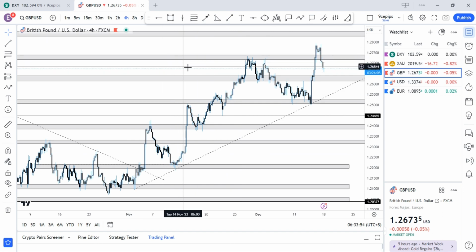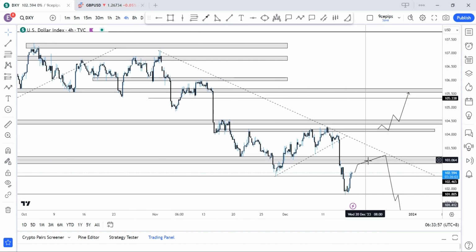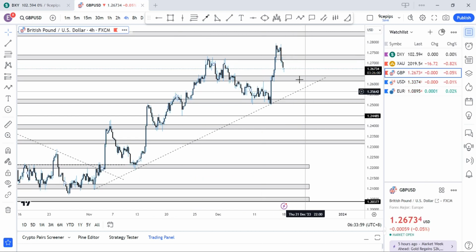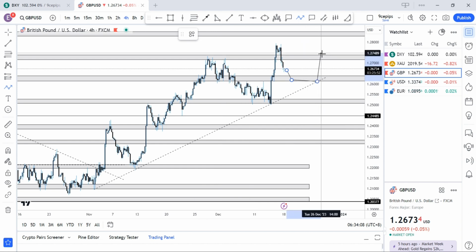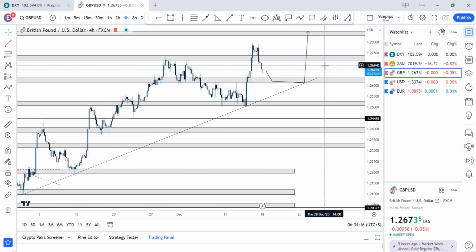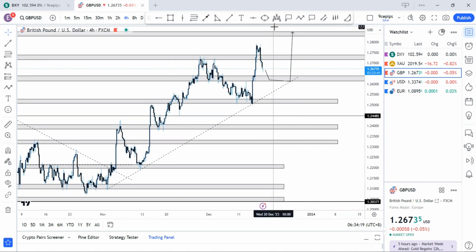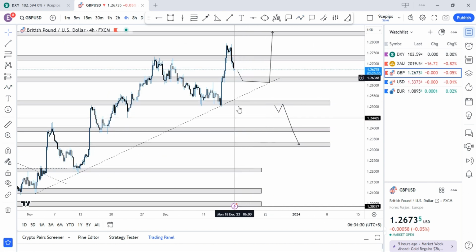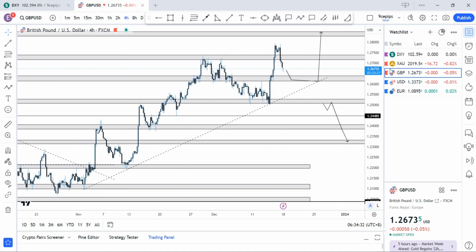It's simple. I might anticipate a little bit of a pullback to the downside here to these regions, possibly testing this upward trend line one more time, and then we'll continue to the upside to retest 128 and above. The only time I'll be thinking of selling pound USD is a break of this upward trend line and a break of this region here to retest these regions. So this is what I have for pound USD for the week.